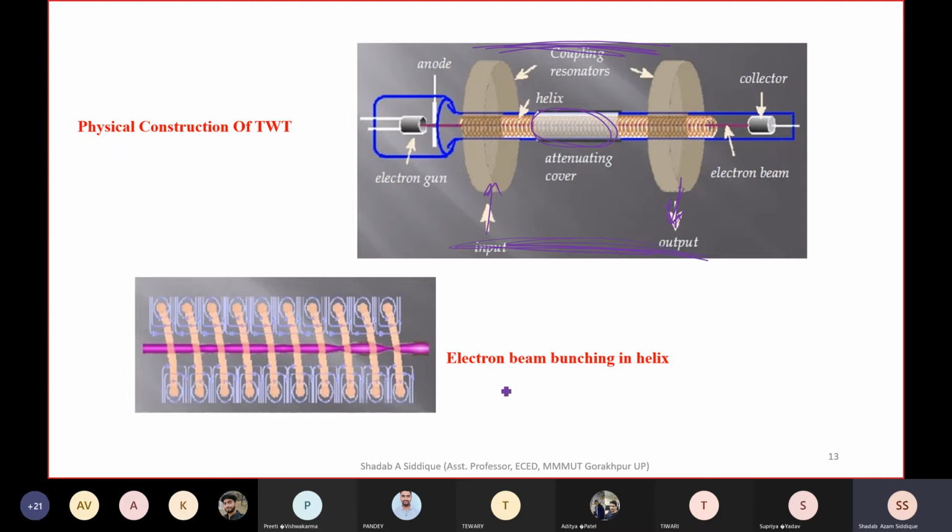And this is the electron beam bunching in the helix. How bunching takes place is shown here, so that is the bunching of electrons.